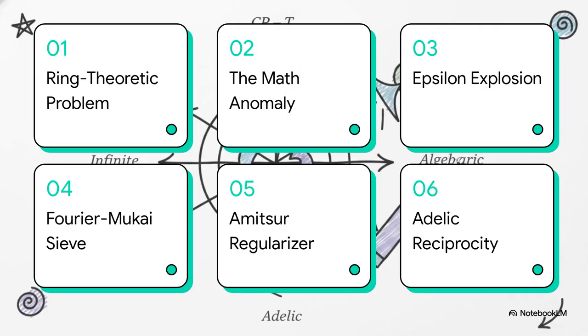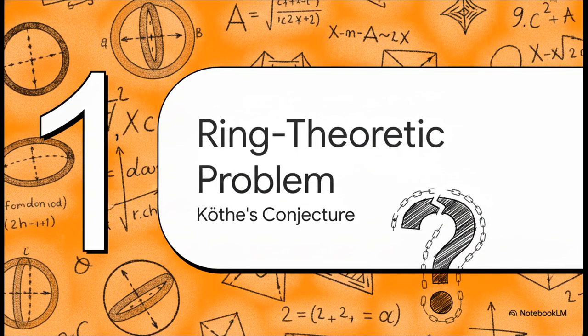Here's the roadmap for our proof today. We'll be hitting the ring theoretic problem, mapping the mathematical anomaly, the epsilon factor explosion, Fourier-Mukai destructive interference, the Amitsur Core Regularizer, and we'll wrap it all up with the Adelic reciprocity engine. Let's get to it. All right, part 1, the ring theoretic problem.